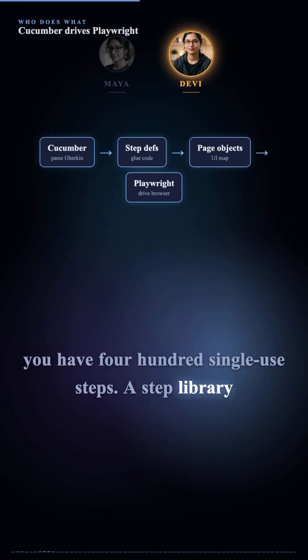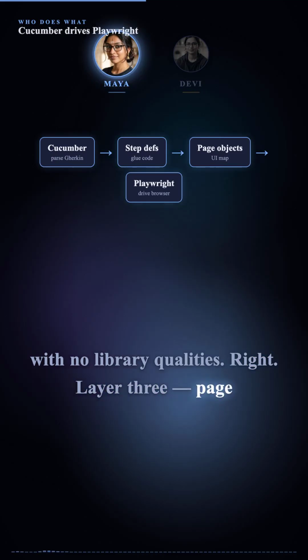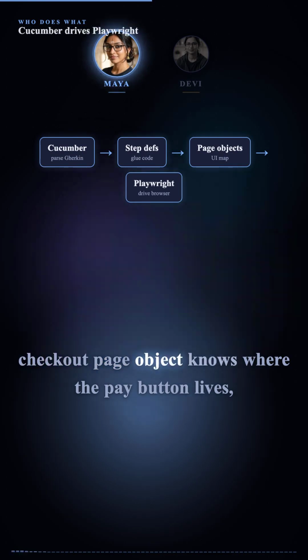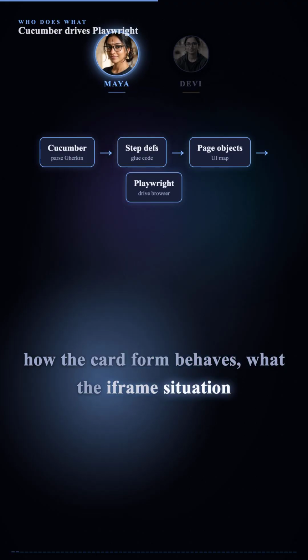A step library with no library qualities. Right. Layer 3. Page objects, the only layer allowed to know selectors. The checkout page object knows where the pay button lives, how the card form behaves, what the iframe situation is.